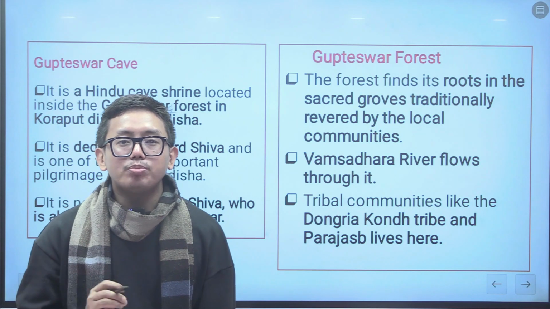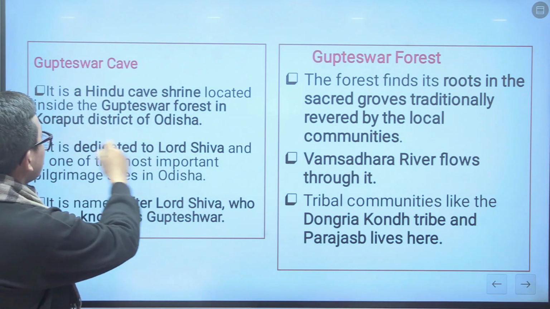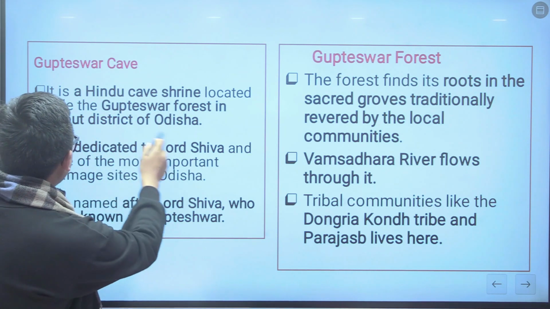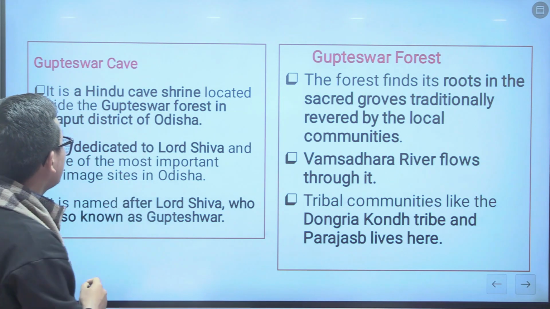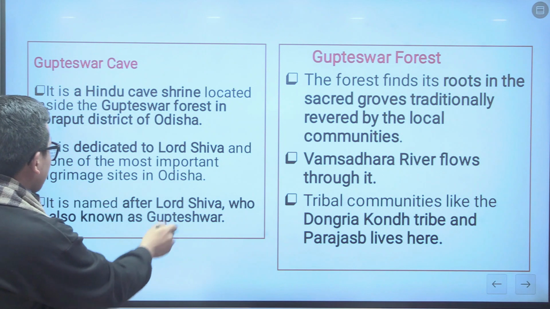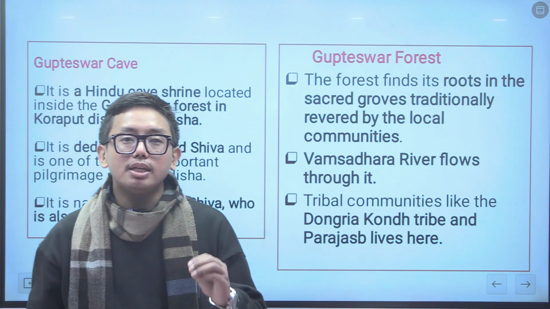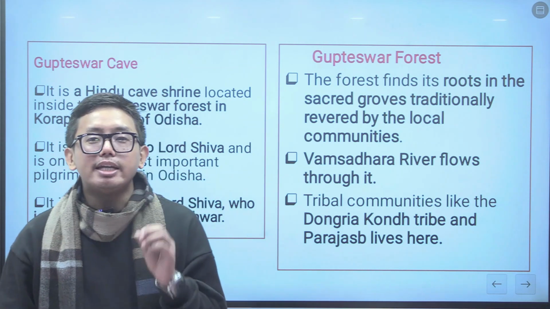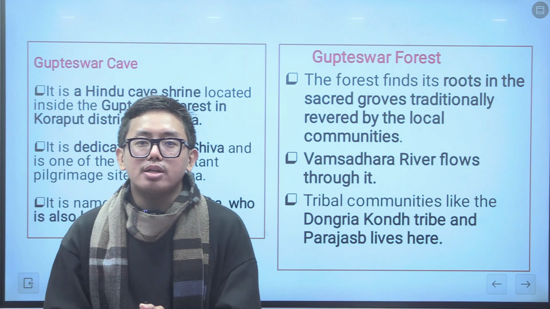And there is Kea cave located in Kea forest, and this Kea cave is a cave which is dedicated to Lord Shiva. It is a Hindu cave shrine located inside the Kea forest in the Koraput district of Odisha, and it is named after Lord Shiva, also known as the Kea. So the Kea cave is basically dedicated to Lord Shiva. So these are the important facts related to Kea forest and Kea cave.